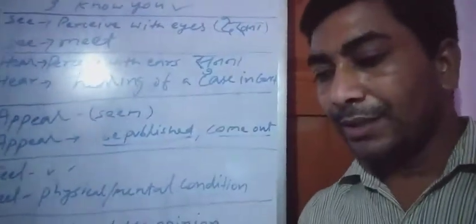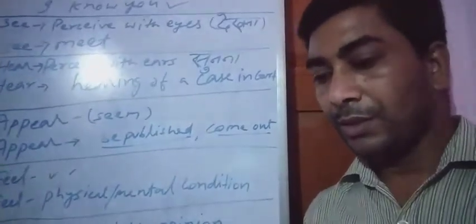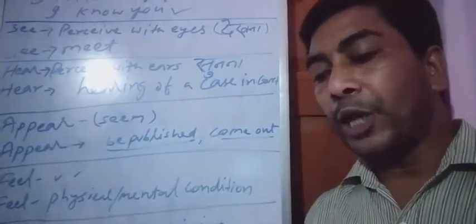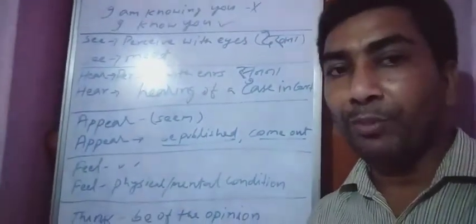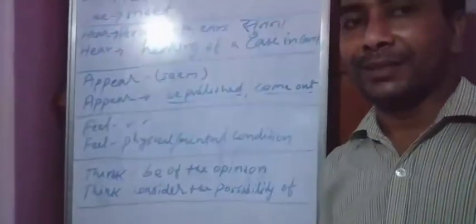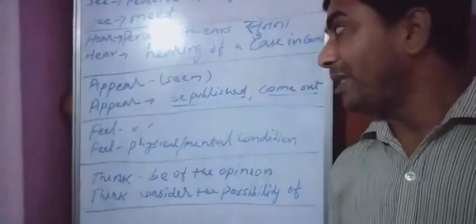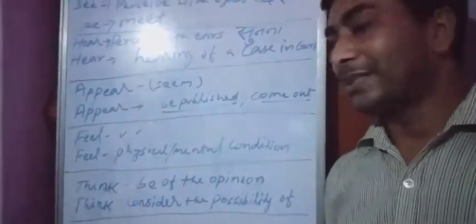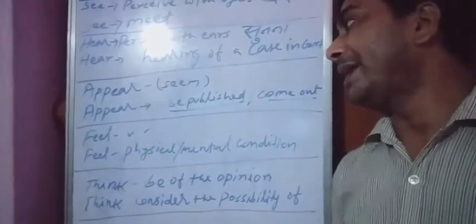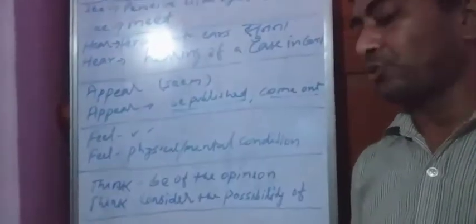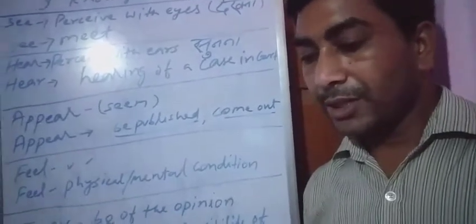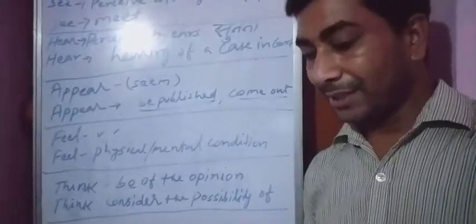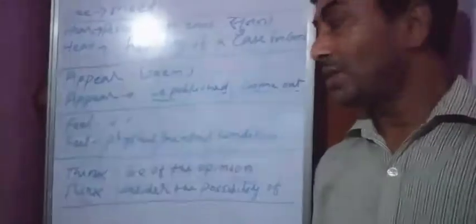Example: the new book is appearing next month. Here, appearing means is being published. So this is the right sentence. Another, come out. Example: the sun is appearing. The sun is appearing means rising, coming out.